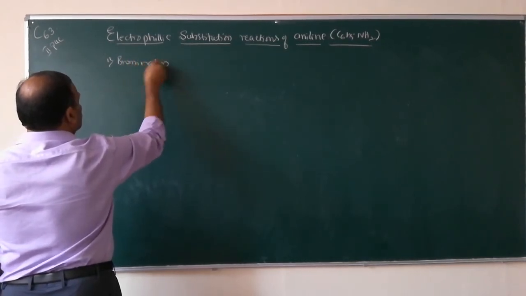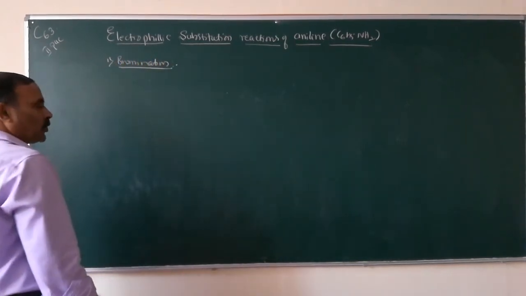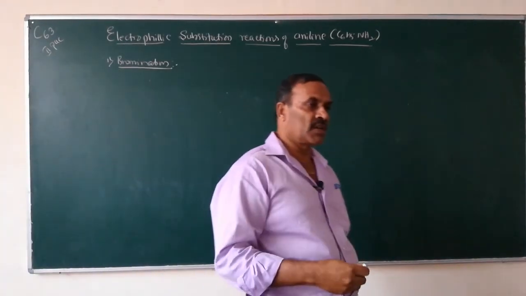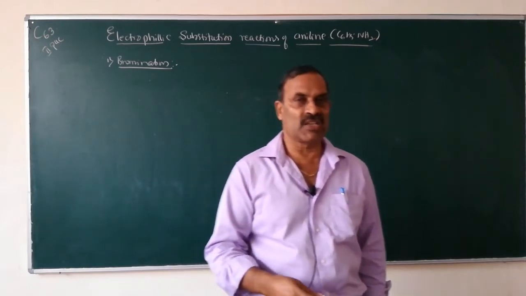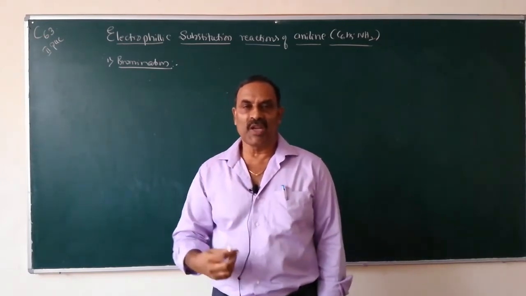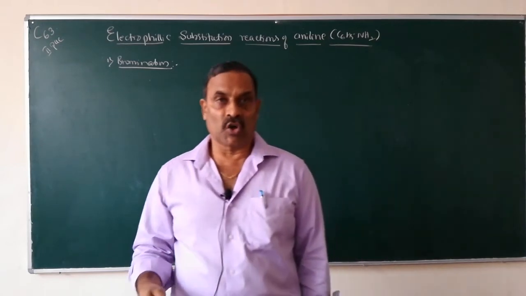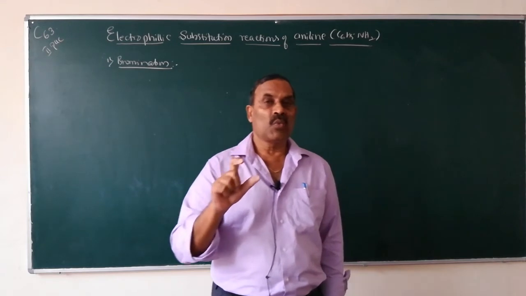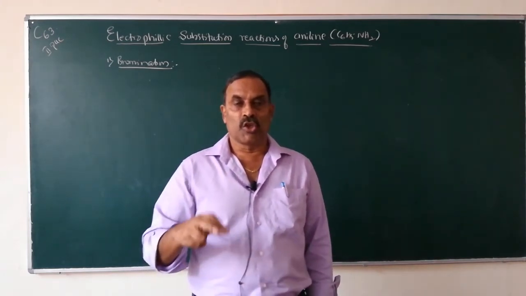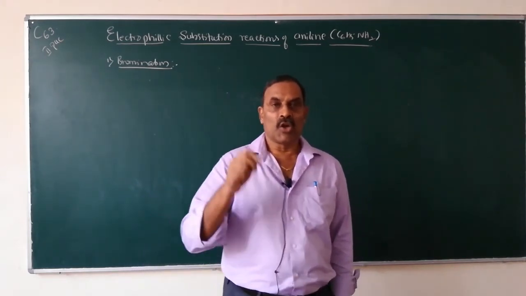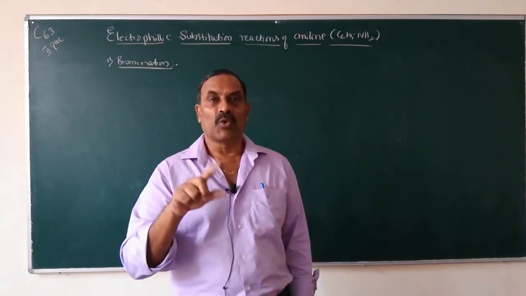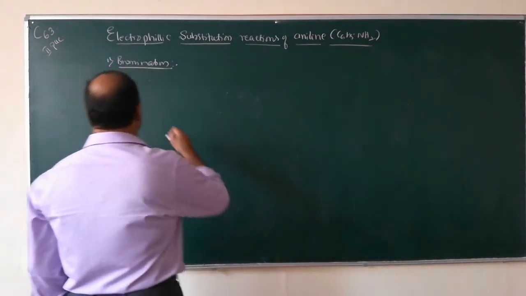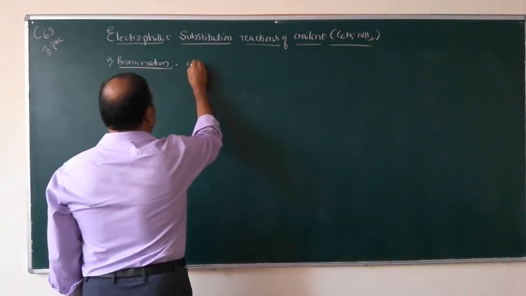Bromination. So what is bromination? Reaction of aniline with bromine water is known as bromination. So during bromination, what is the product formed? When aniline reacts with bromine water at room temperature, you will get a white precipitate of 2,4,6 tribromoaniline.